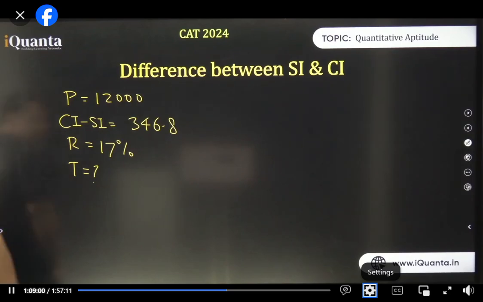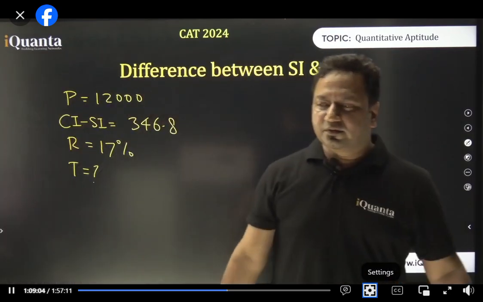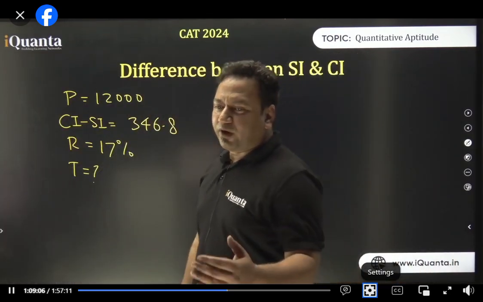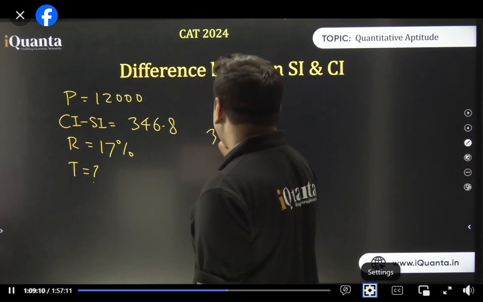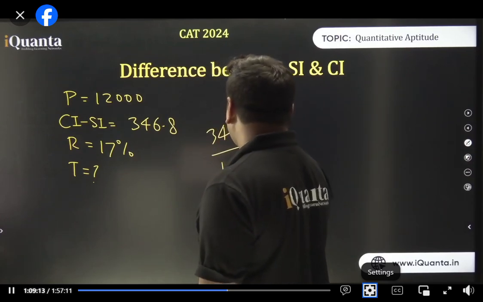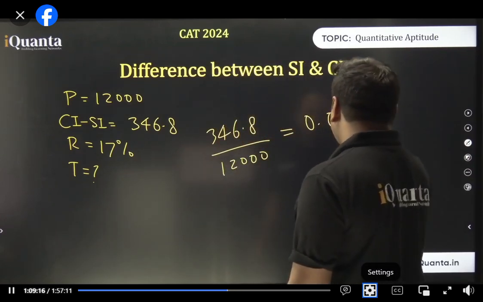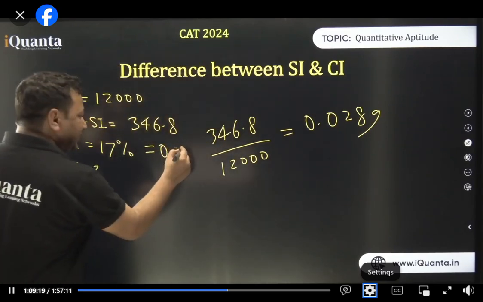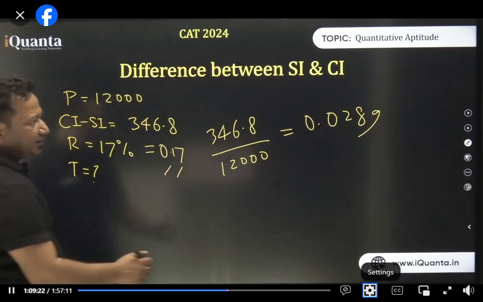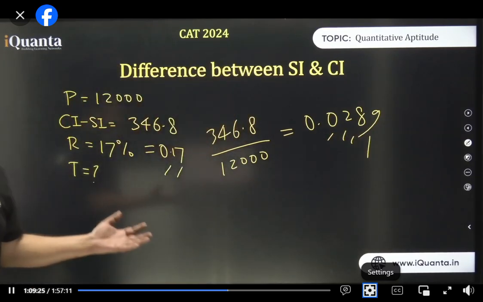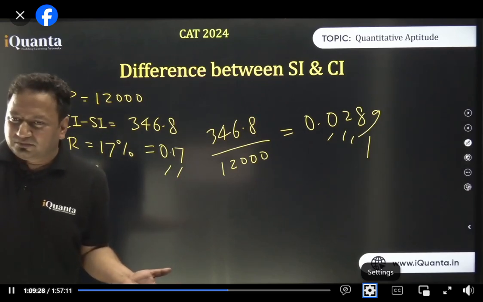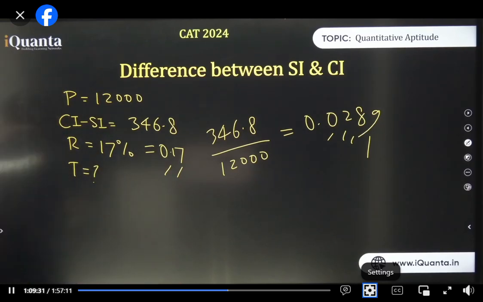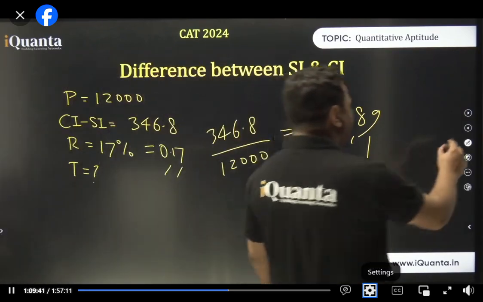Cool. How all of you got 2 years? What did you do? You would have just divided 346.8 with 12,000 and you must have got 0.0289. By the way, this is 0.17. We have 2 digits here. We have 1, 2, 3, 4 here. The squaring has been done. That means time is 2 years again. सबने ये किया है ना? All of you must have done the same thing. Very good. चलो बहुत ही अच्छा लग रहा है मेरे को देखने में ये.